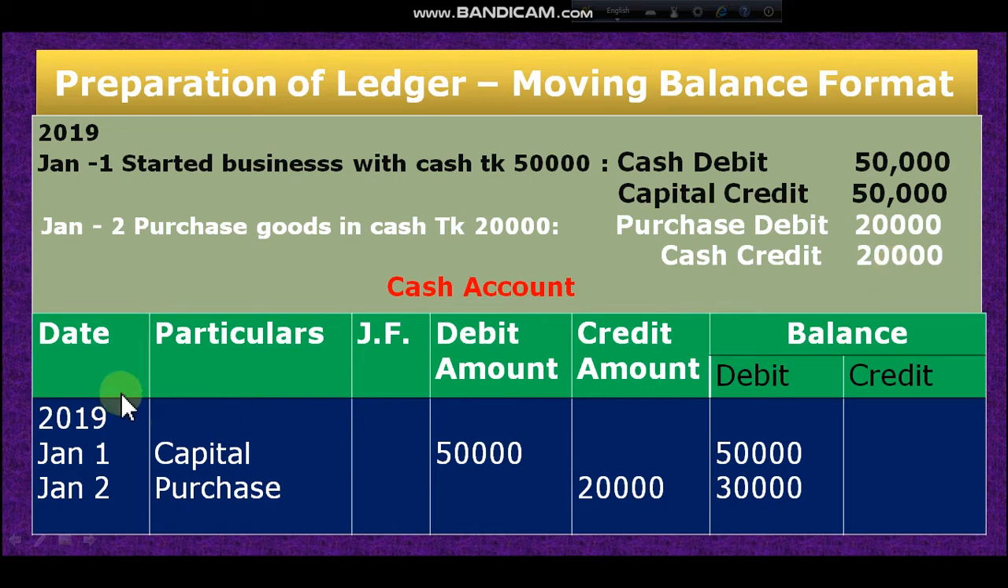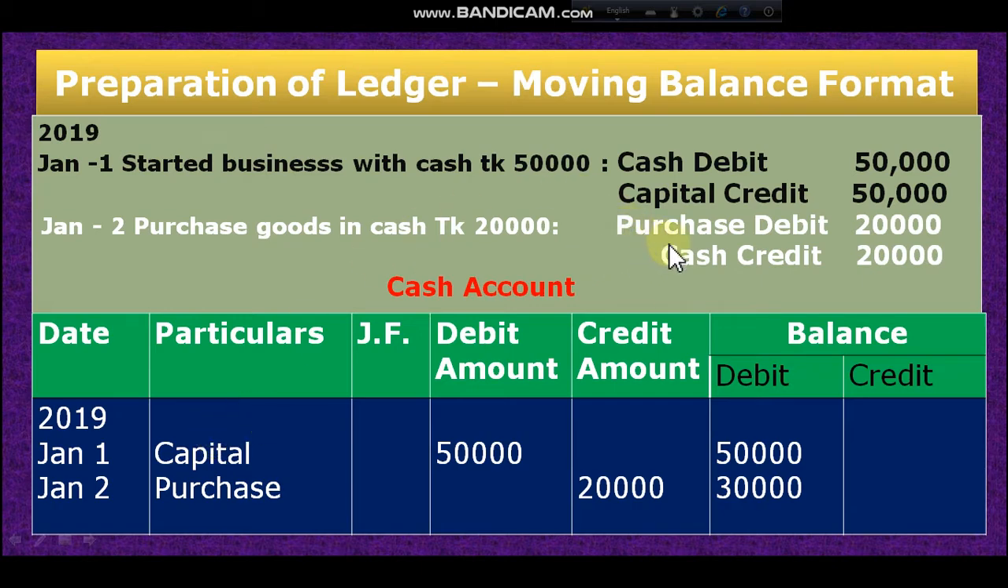At first look at the format. Date, particular, JF, debit amount, credit amount, and balance, debit balance, credit balance. Dear student, this is a little different from the earlier one. In the modern method, in T format, there are two sides. Here there are not two sides, but here also debit and credit. The formula is the same for posting. Cash account debit, I have opened cash account. So the opposite account name I have to write. The opposite account is capital account. That's why I have written the name of capital account.